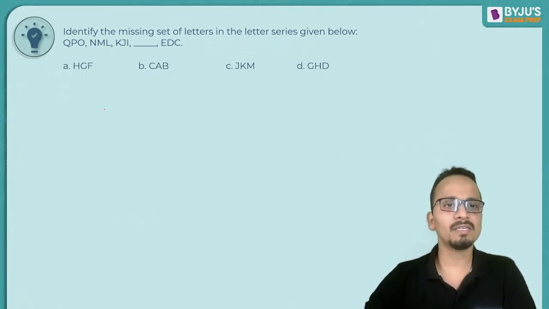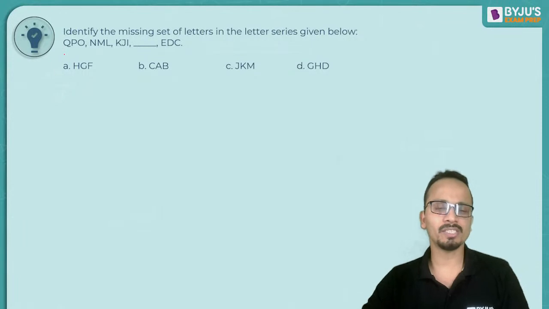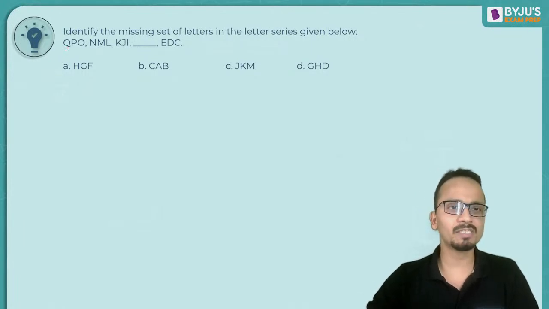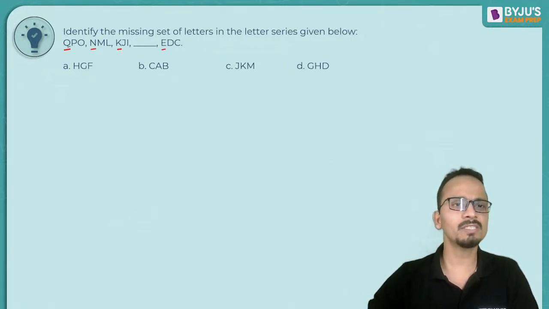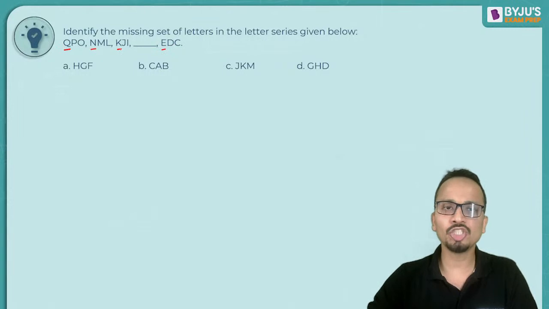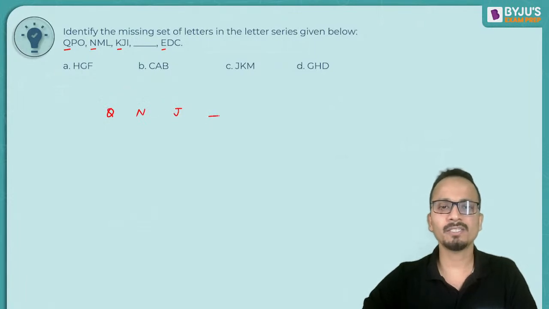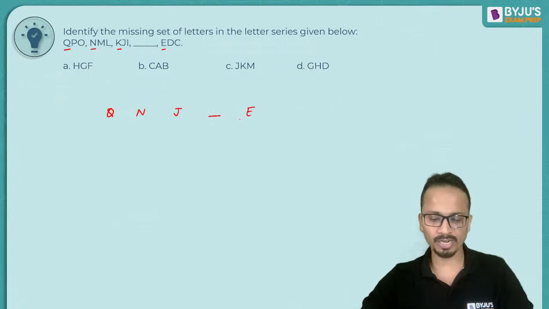Now, if I look at the number equivalents of these alphabets, starting from the first alphabet of all these sequences: Q, N, J, then a dash, and then E. I have picked the first alphabet for everything.